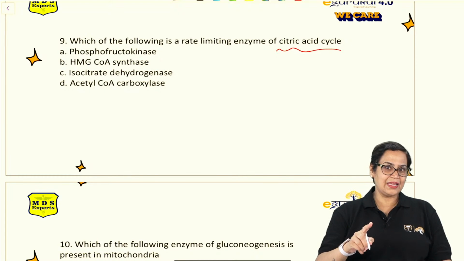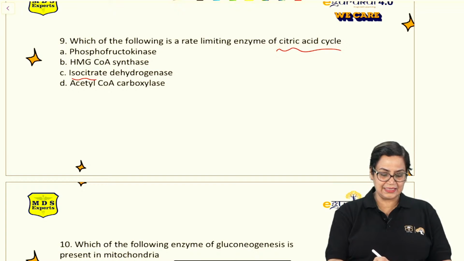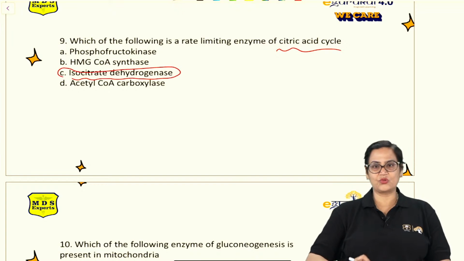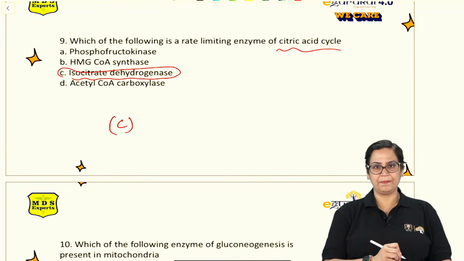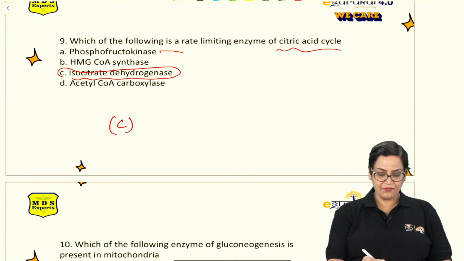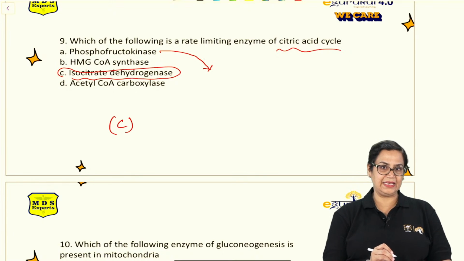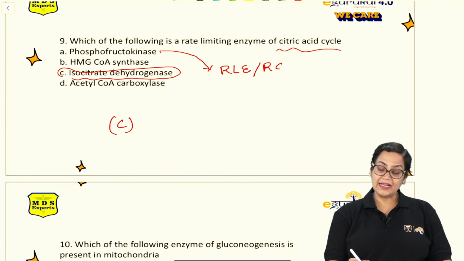So the rate limiting enzyme of TCA is ICD, isocitrate dehydrogenase. Answer will be C. But since there are 4 different enzymes, I will just focus on the other enzymes also. Phosphofructokinase is a rate limiting enzyme as well as a rate committed enzyme of glycolysis.